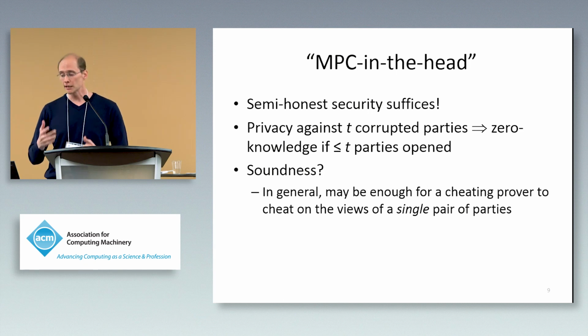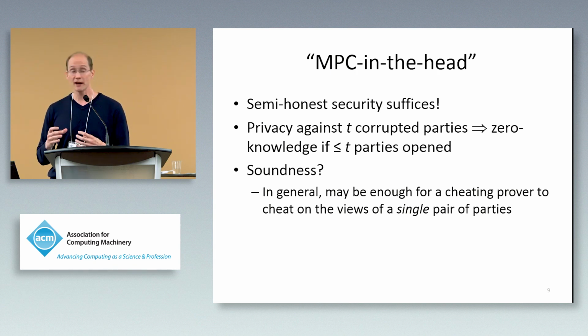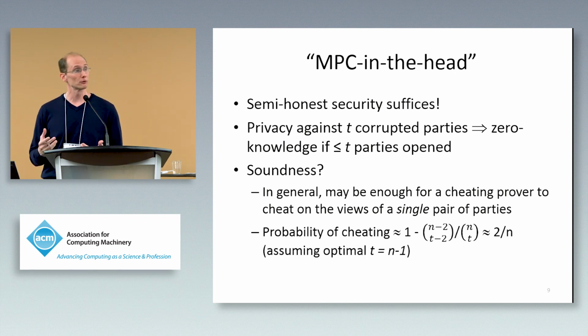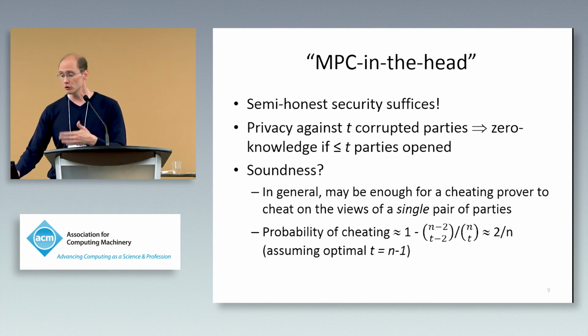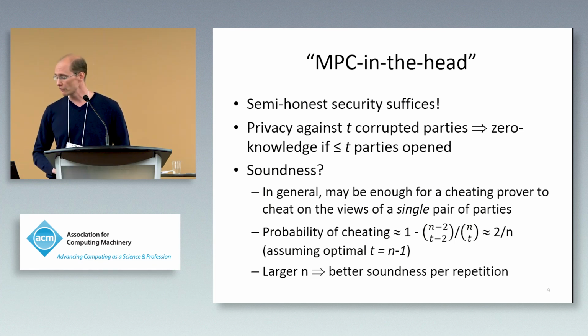As for soundness, it's hard to say much in general. It may depend on the specific protocol, but what you can say is that if the prover is cheating, then they have to cheat at least on the view of some pair of parties. And that means the verifier will catch the prover if at least those two parties on which the prover cheated are among the open parties. And so you can derive that the optimal probability of catching cheating is 2 over n if you set the privacy parameter t to optimal. The main thing to take away from that is that the larger n, the larger the number of parties in the protocol the prover is simulating, the better soundness you're going to obtain from the proof system per repetition.